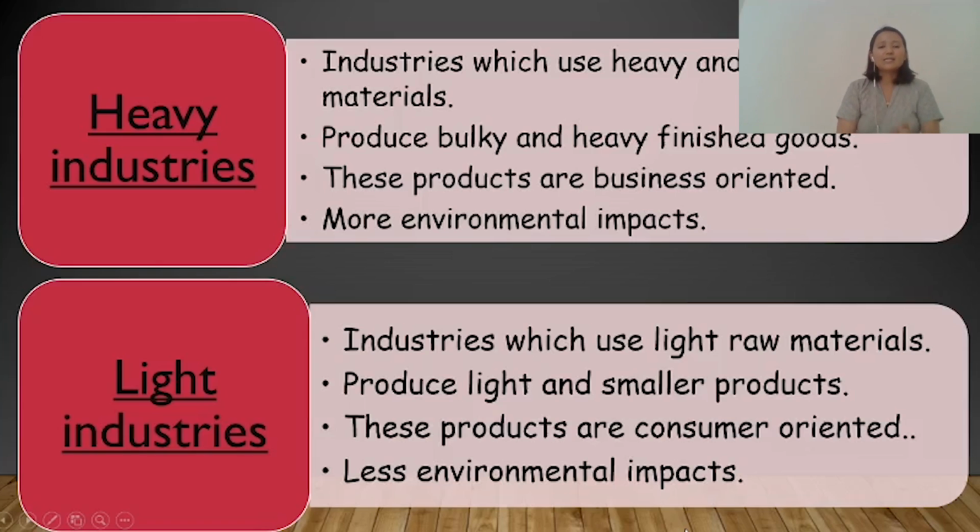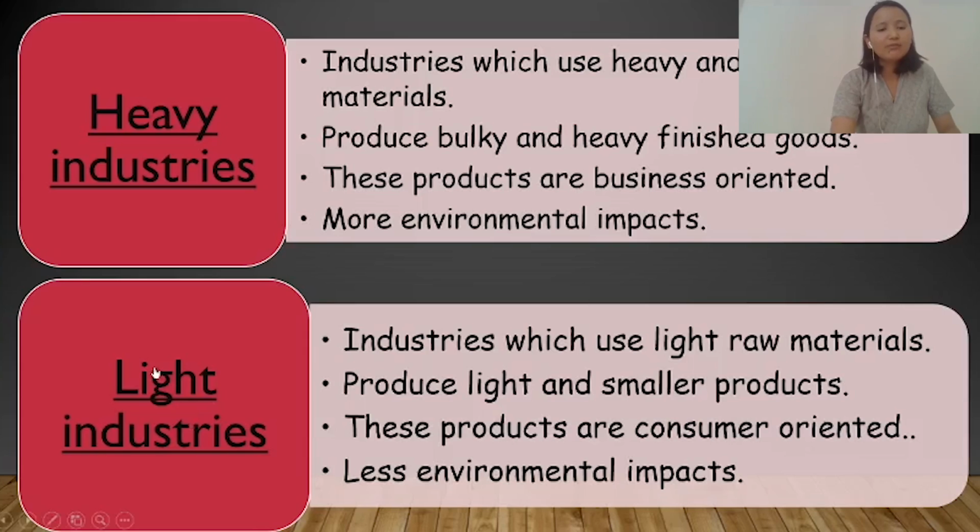And then light industry. Light industries are those industries in which they use a light raw material or they use less raw materials. And at the end, they produce a light and smaller product. And these products are consumer oriented. Consumer means these are for the buyer only. Since light industry uses a small amount of raw material, there is less environmental impact or effect.